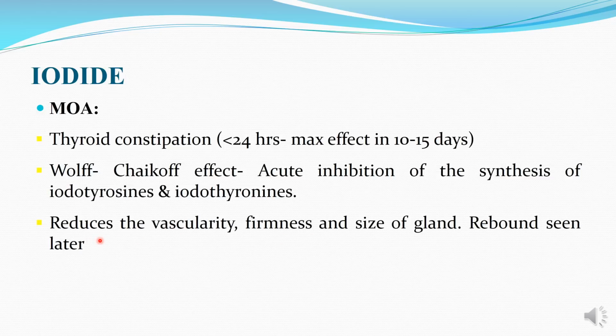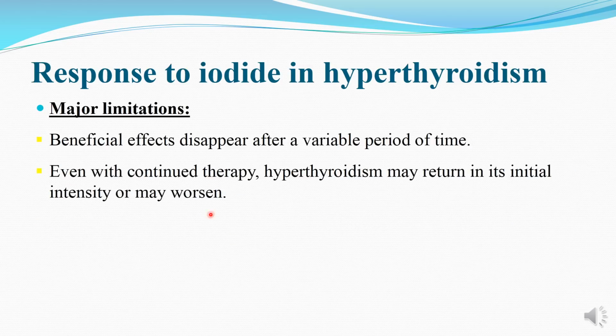But because these ions decrease the vascularity, firmness and size of the gland as well as inhibit the synthesis of the hormone at the acute phase, these drugs are preferred for preparation of surgery for the thyroid gland. The major limitation of use of iodide is that their beneficial effect disappears after some time, and after continuation of therapy, hyperthyroidism may return to its initial intensity or may even worsen.